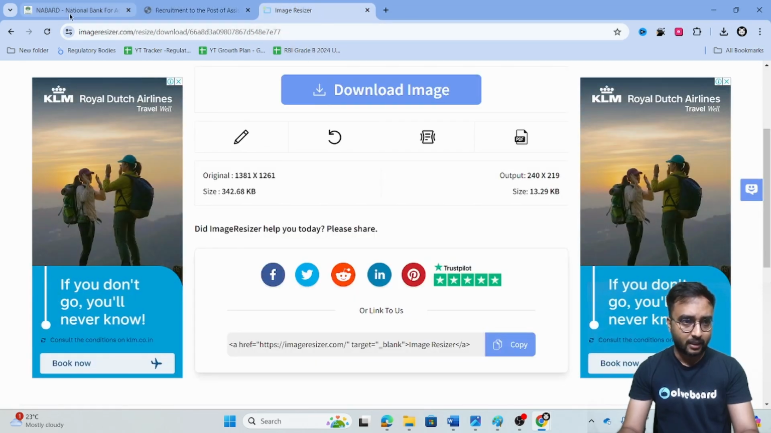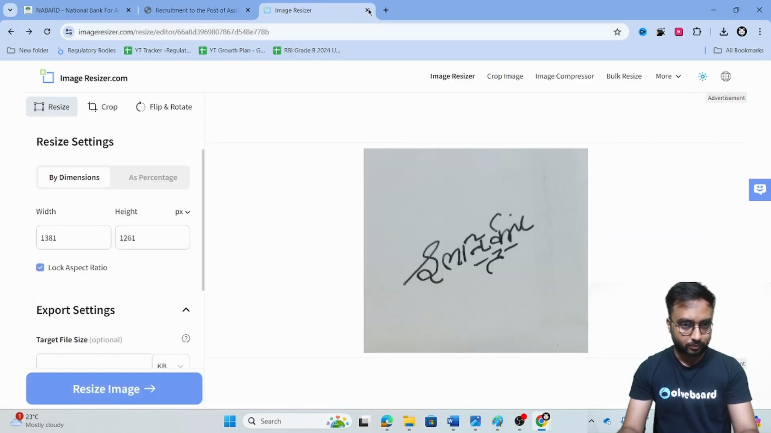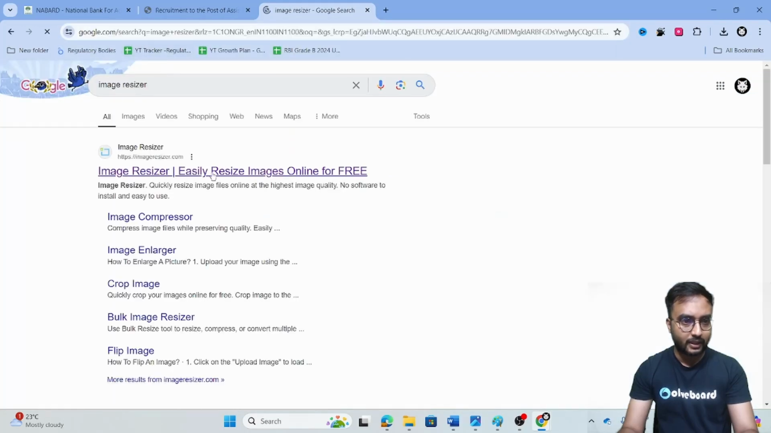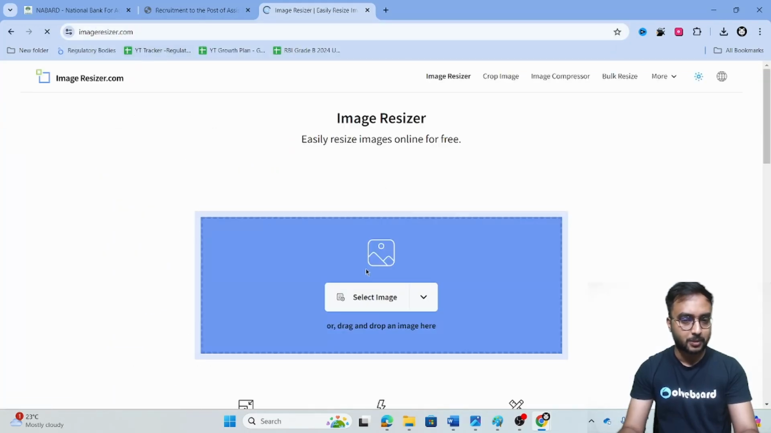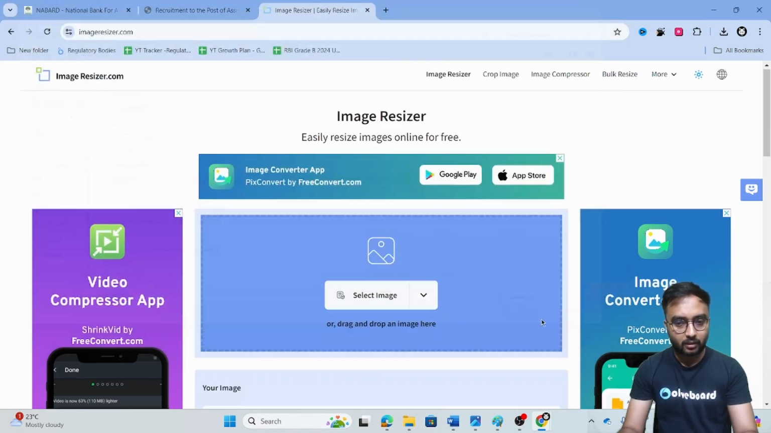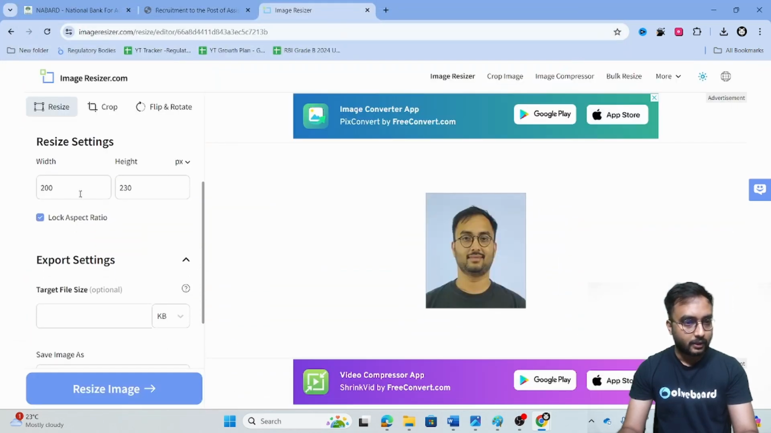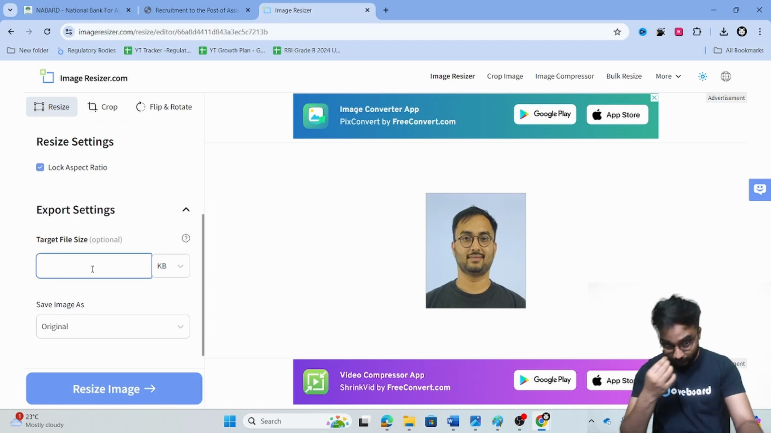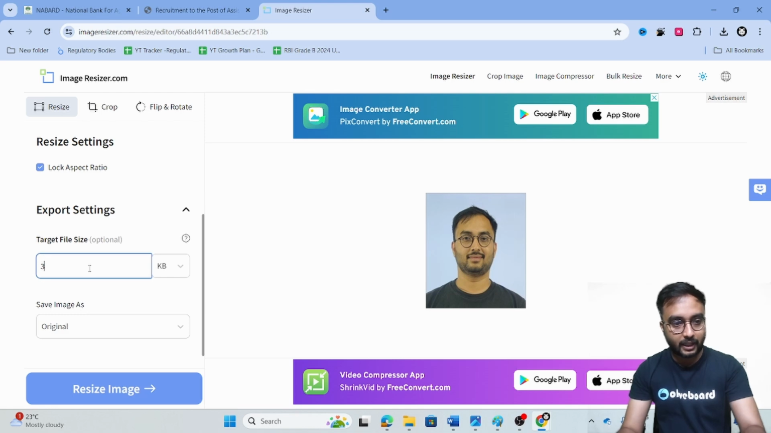Here a website is there. You can just go on Google, guys. And here, if you write image resizer, the first website comes. You upload any of the photographs, for example Suraj Nab here, and then with the dimensions kept the same, you write the target file size. Our target file size is between 20 kb to 30 kb, right? So write it down, maybe 30 kb here.